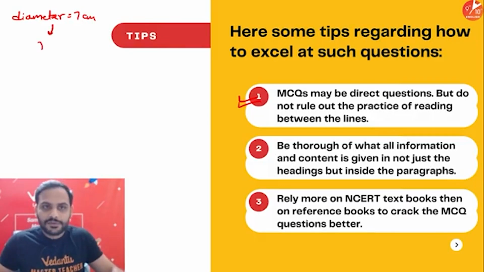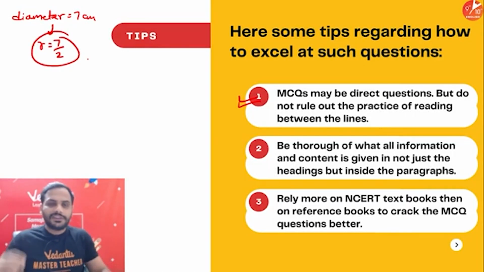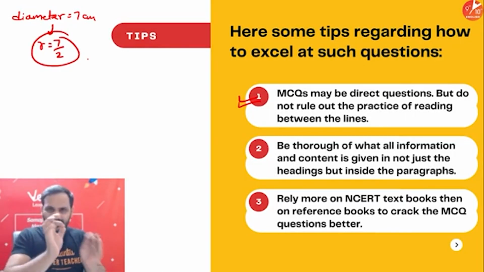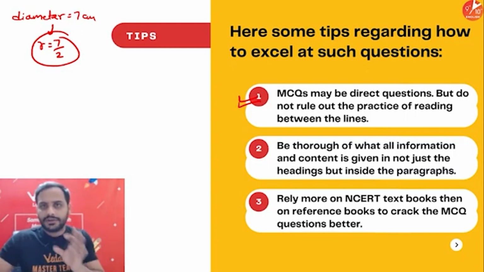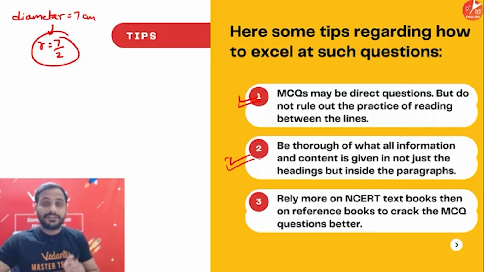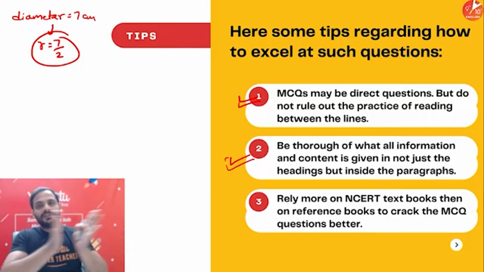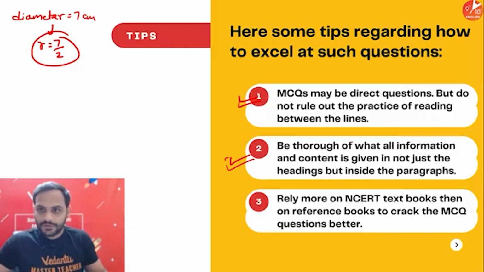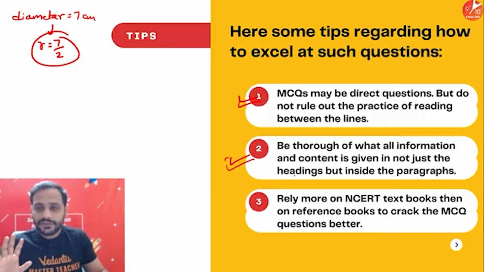Actually, if the diameter is 7, you have to take the radius as 7 by 2. So these small things are very important. Try to read the question carefully and note the important points given. Next, be thorough about what information and content is given and how that information is going to lead you to the answer. That's an important thing.